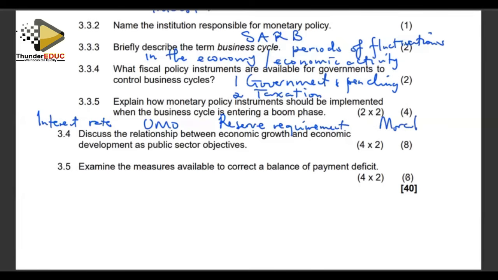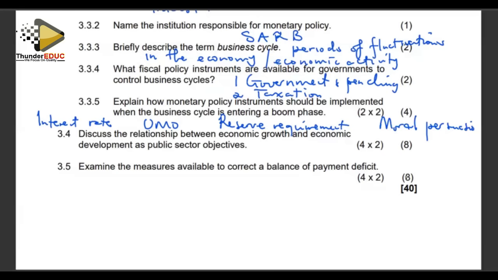I'll briefly explain how we can use those instruments. Those are some of the basic instruments of monetary policy. Interest rates. If we are entering a boom phase, we must try to increase the interest rates to make borrowing expensive so that we reduce the level of aggregate demand. Otherwise, we are going to have inflation in the end. So, in terms of interest rates, when we're entering a boom phase, we are supposed to increase the interest rates to discourage borrowing for expenditure so that we dampen the level of aggregate demand.